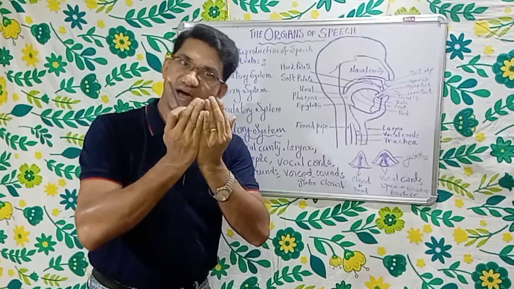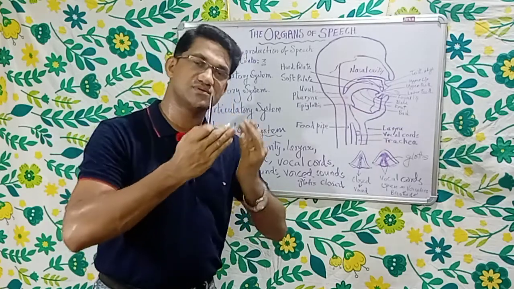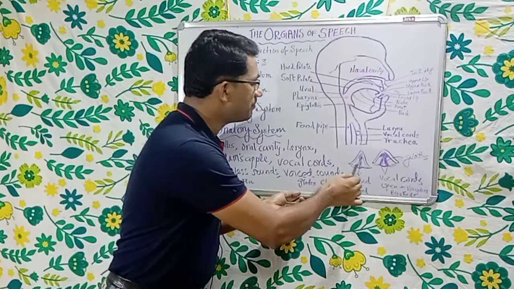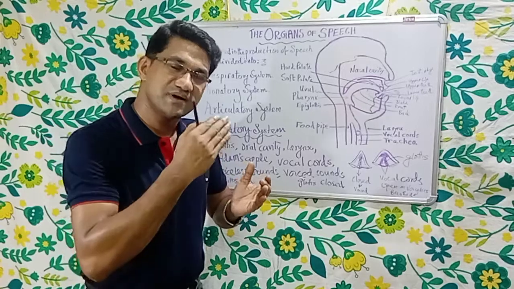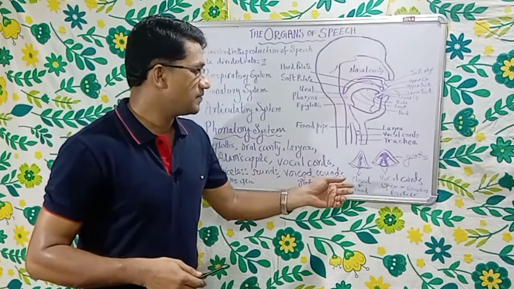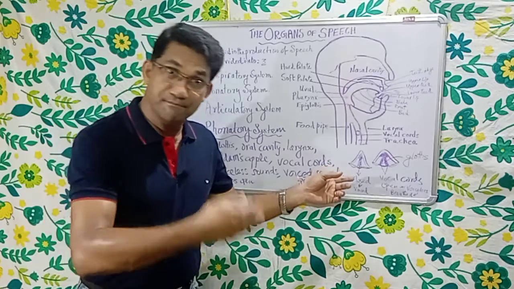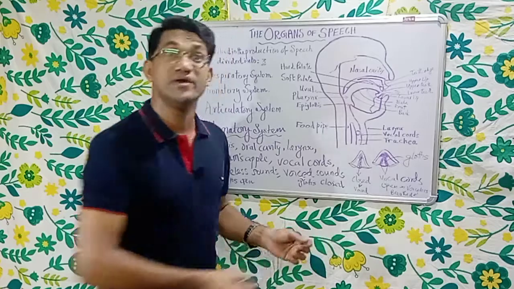Air will push through a small gap between the vocal cords, and because it comes forward with some kind of obstruction, the vocal cords hampering the passage of the air, we can say that it is the voiced sound.